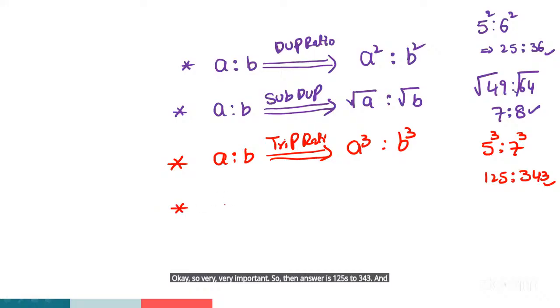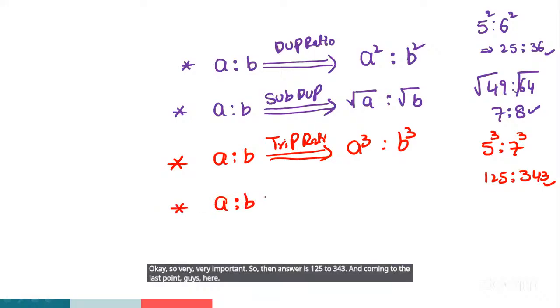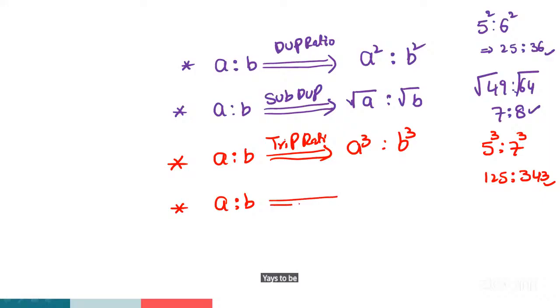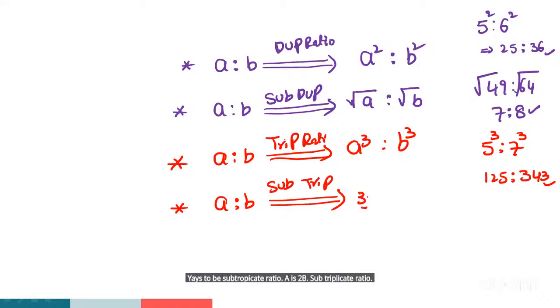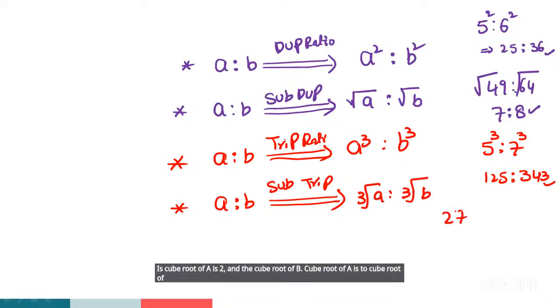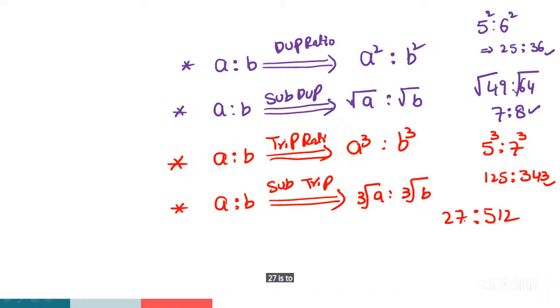And coming to the last point, guys, A is to B sub triplicate ratio. A is to B sub triplicate ratio is cube root of A is to cube root of B. For example, 27 is to 512. So what is the answer, guys?